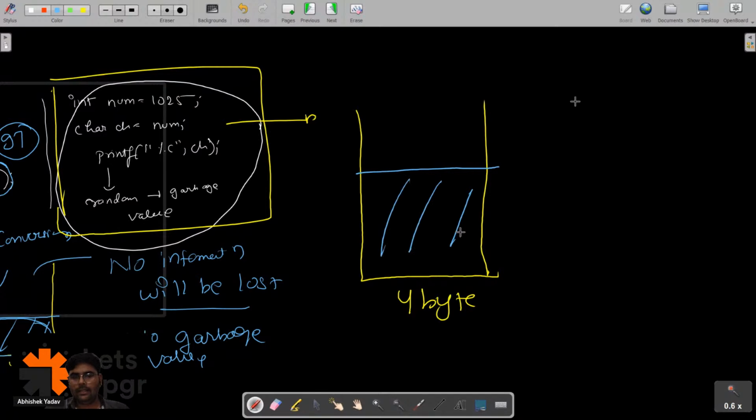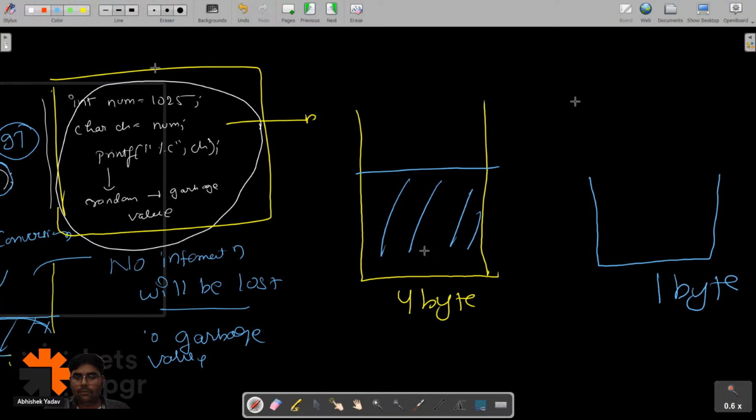That data can be of 1 byte, 2 byte, 3 byte or 4 byte, because we have the total capacity of 4 byte. And we have one more container of 1 byte.